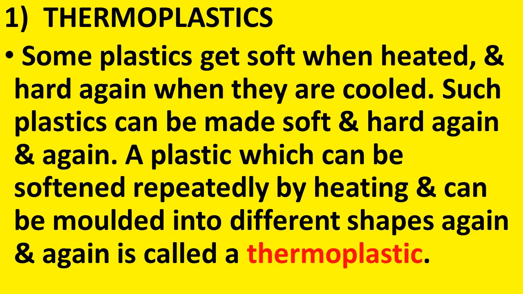So there are such plastics which can be made soft and hard repeatedly. Such a type of plastic which can be softened repeatedly by heating and can be molded into different shapes again and again is called a thermoplastic. So we can change the shape of that plastic again and again by heating and cooling. Such plastic is known as thermoplastic.